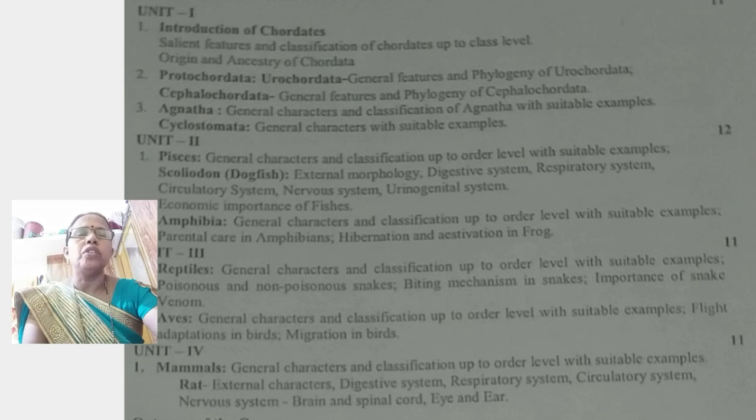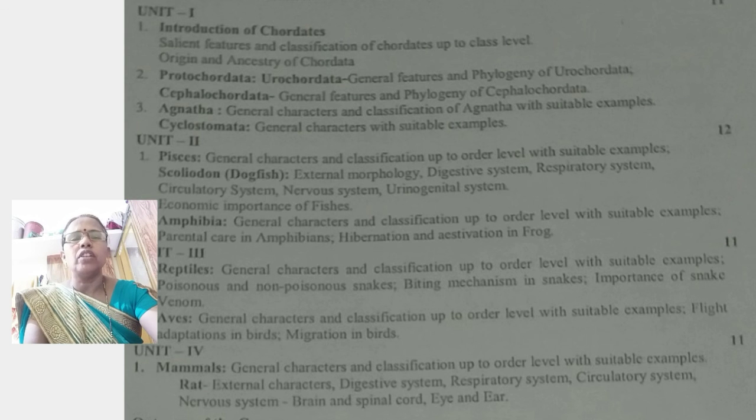This is the first unit. Then the second unit, as related, the first topic, Pisces, means fishes. In this we studied in detail the general characters and classification up to the order level with suitable examples. Also we know Pisces or fishes are found in fresh water or marine water.